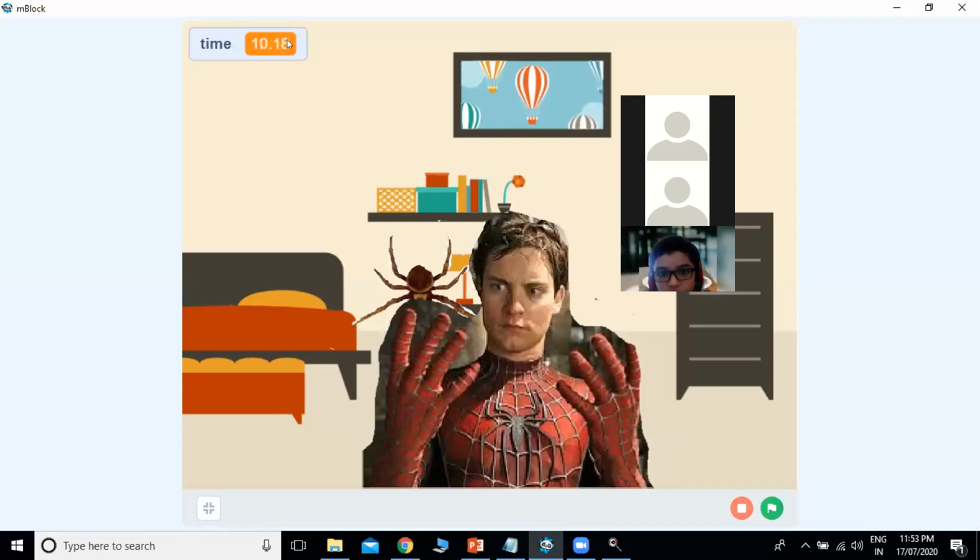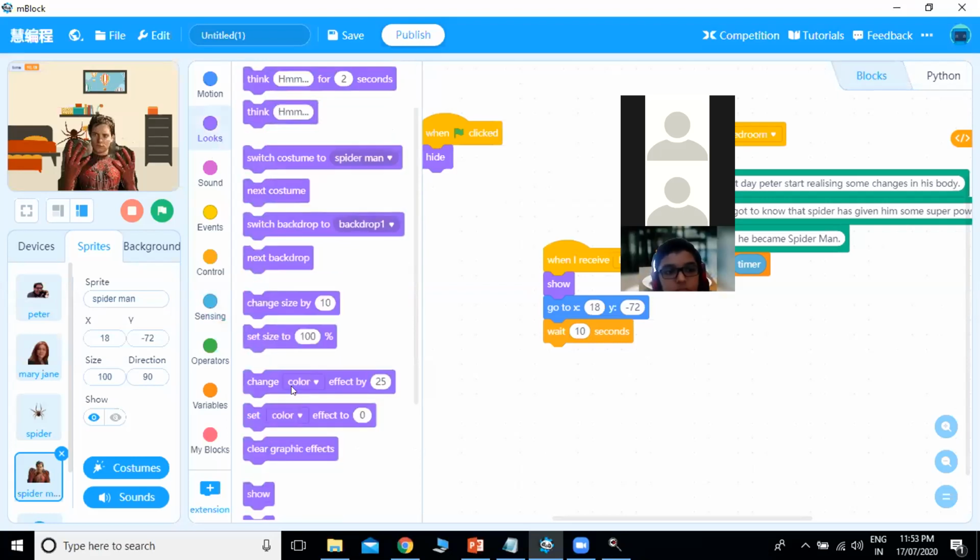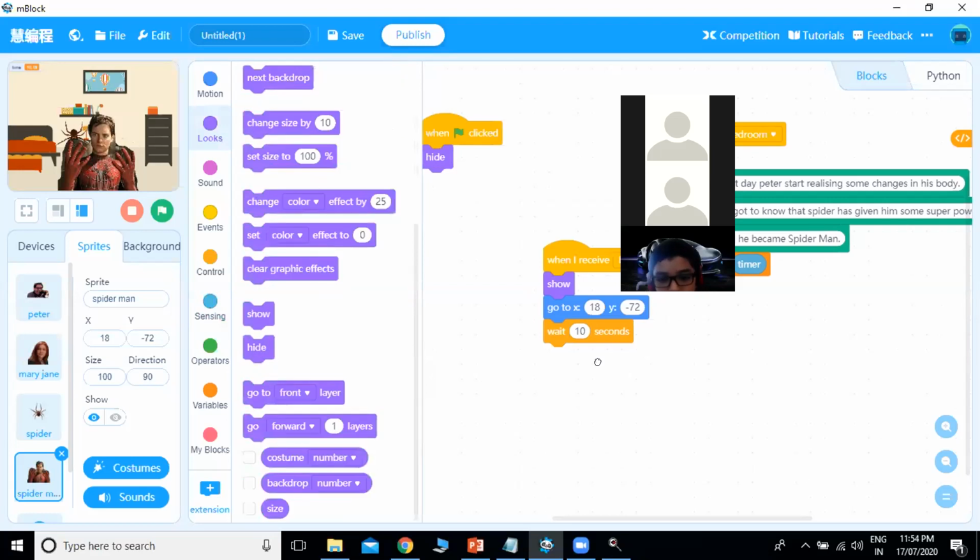So it takes 10.18 seconds. So we have to make this sprite wait for, you can say, 10 seconds. Okay, so he will wait for 10 seconds and then he will also hide. So using this timer, you can check how much time you have to make your sprite wait.